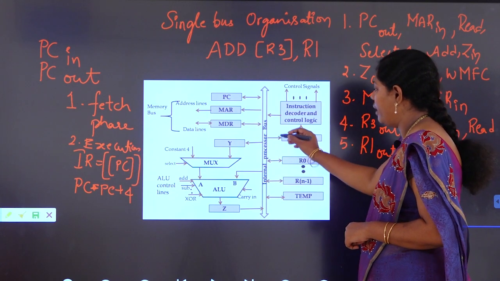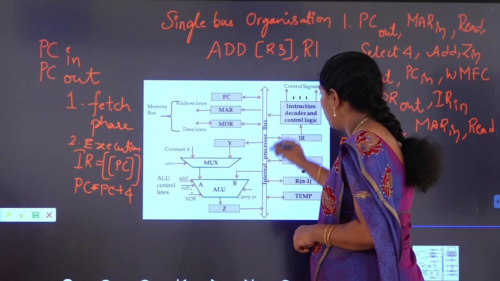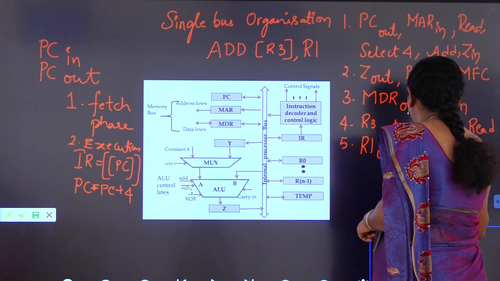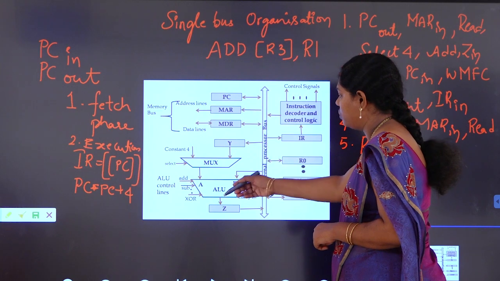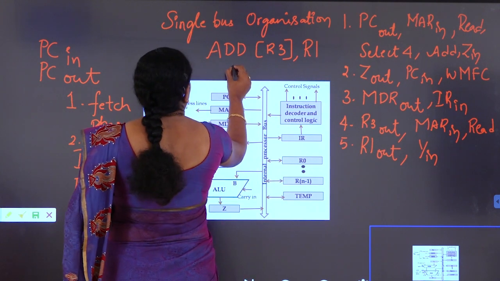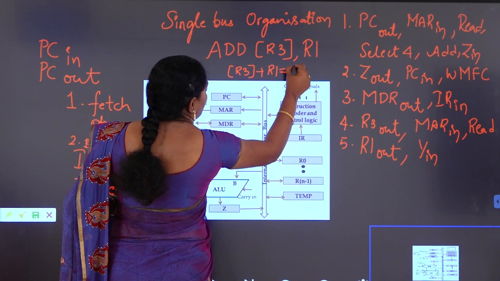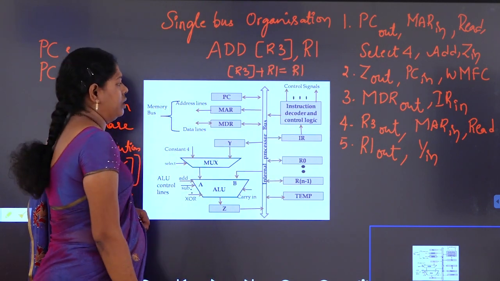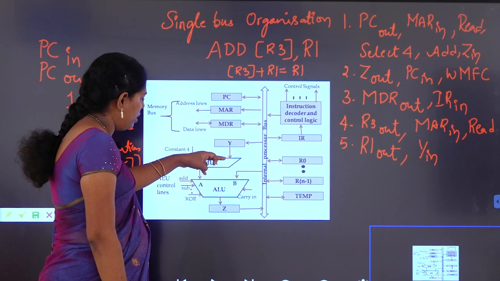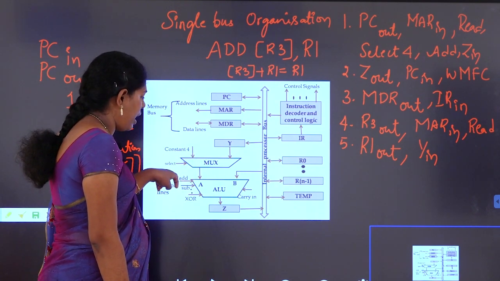R1 out, and this one Y, through the Y we have to select. Okay, R1 out and Y in, and here we have to add for the next step. What is this operation? Add R3, content of R3 plus R1, and the sum will be placed in R1. So first the R1 is out and it will go through the Y in, and by selecting a multiplexer it will be sent to this, and we have to select add.